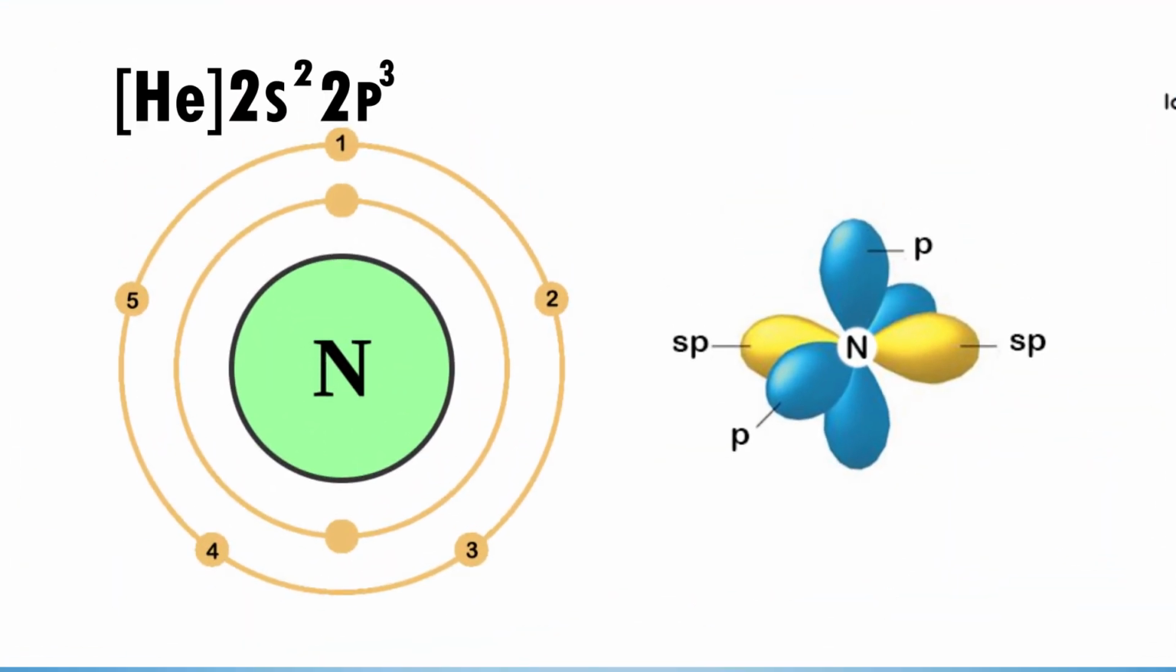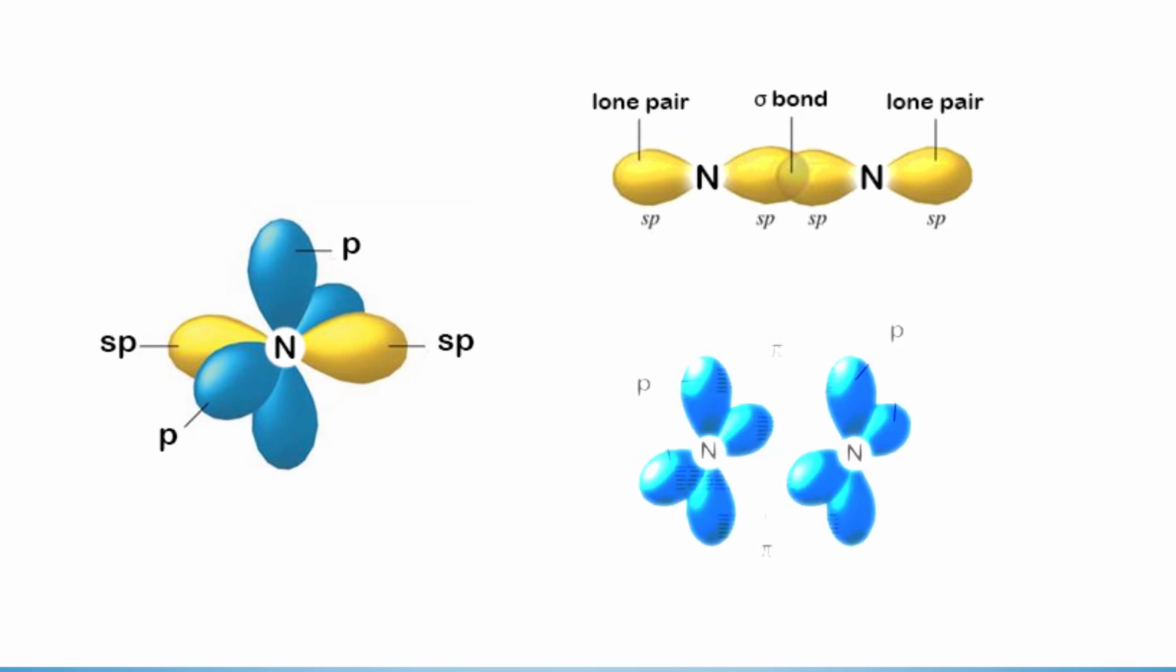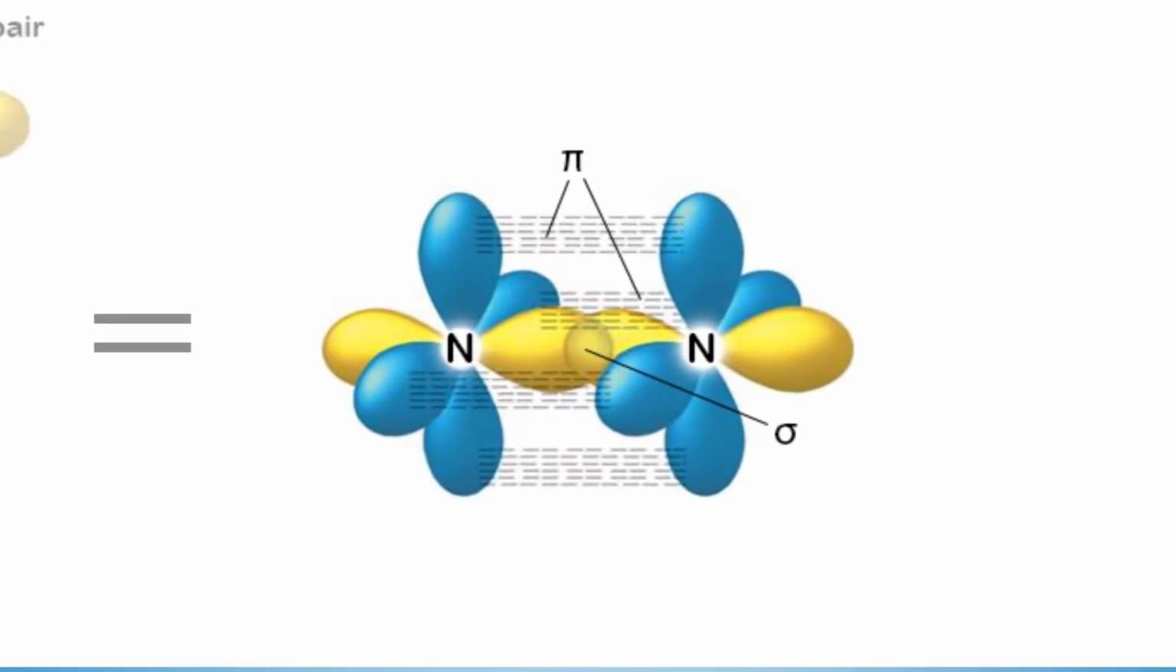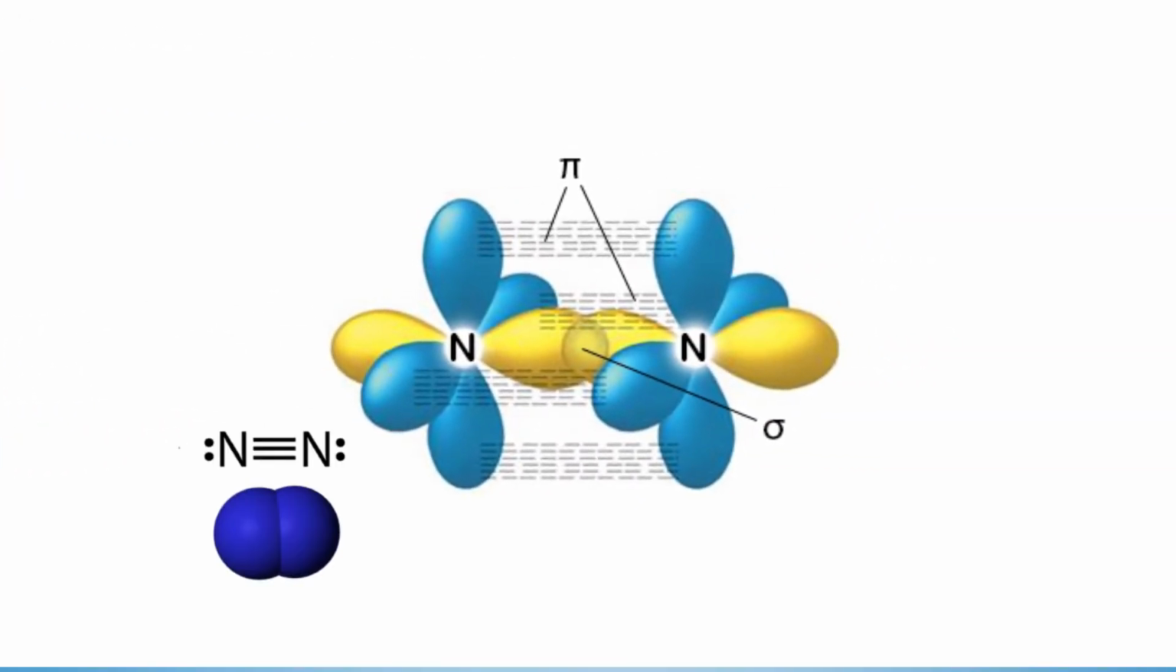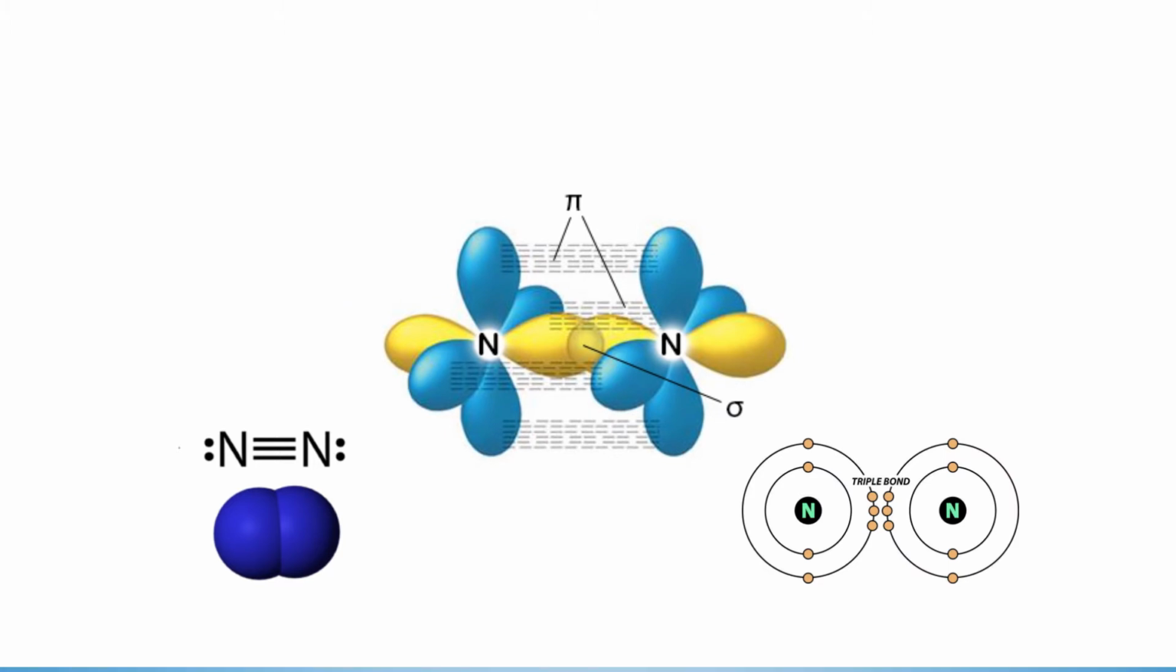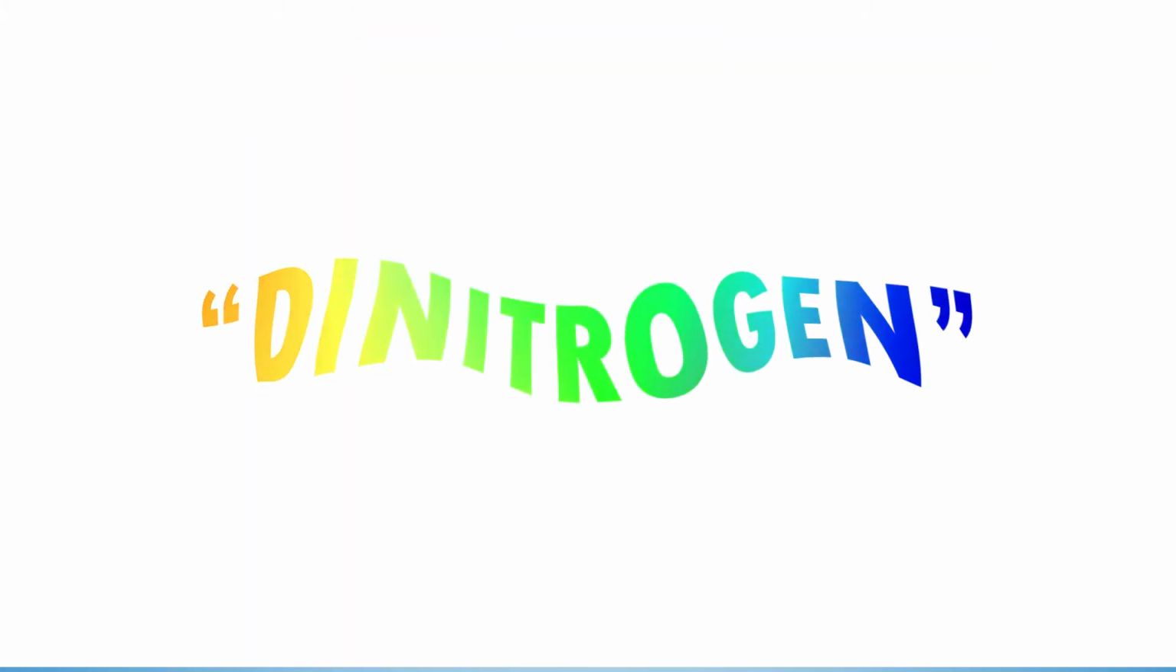Nitrogen's electron configuration is 2s2 2p3. It has 5 valence electrons. In order to complete its octet, the nitrogen forms 1 sigma and 2 pi bonds with another nitrogen atom. Elemental nitrogen is in fact a diatomic element where 2 nitrogens are triple bonded to each other, forming a very stable structure often called dinitrogen.